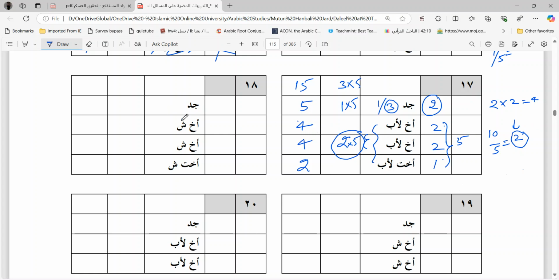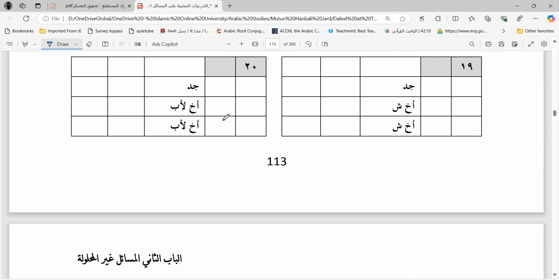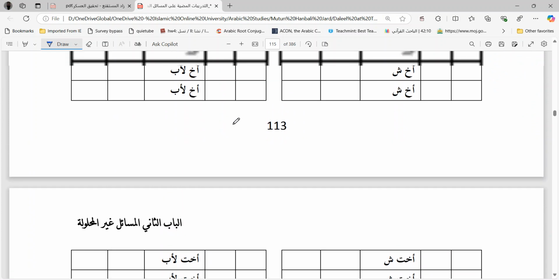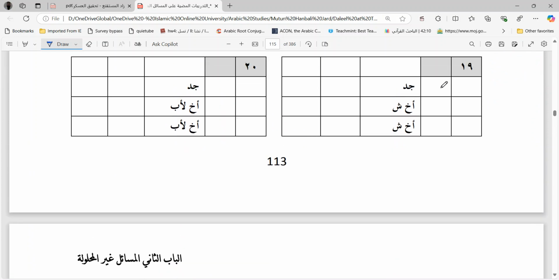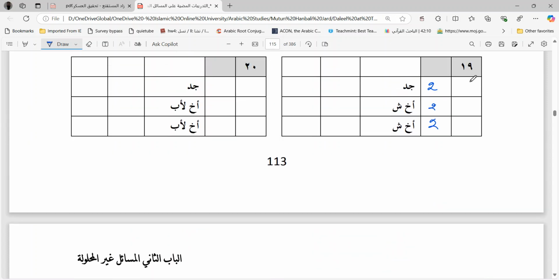This is exactly the same, only the difference is that instead of akh liyab, you have akh shaqiq and ukht shaqiqa. You have jad, grandfather, and 2 brothers and 2 sisters here, shaqiqa. So grandfather, if you consider mukasama, consider him to be 2, 2, 2, and 1, 1, 1, 1. Now 2 times of the grandfather head count is 4. And how many brothers and sisters head count are?